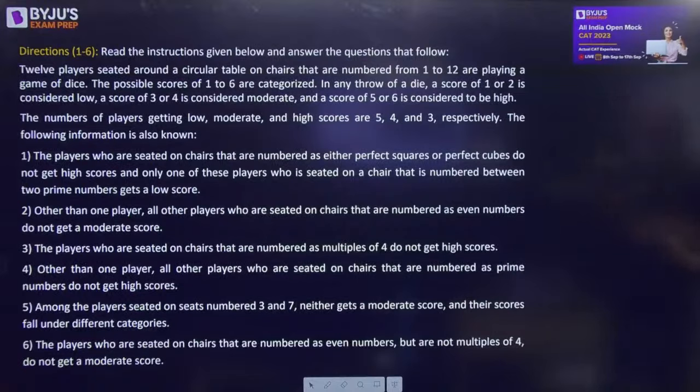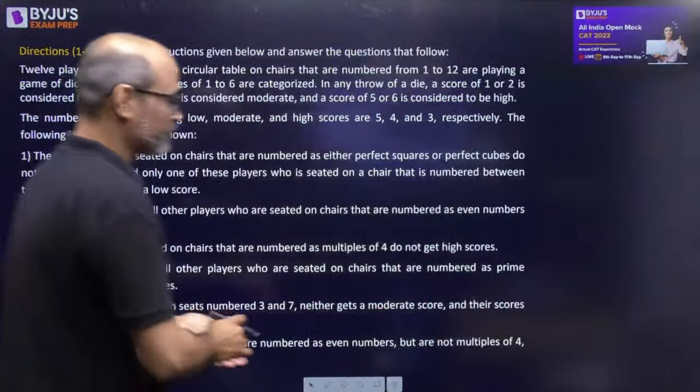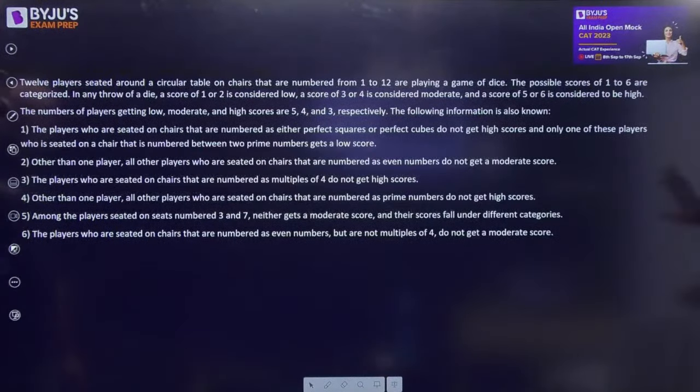The table is made. So let's begin. So this is the entire information.